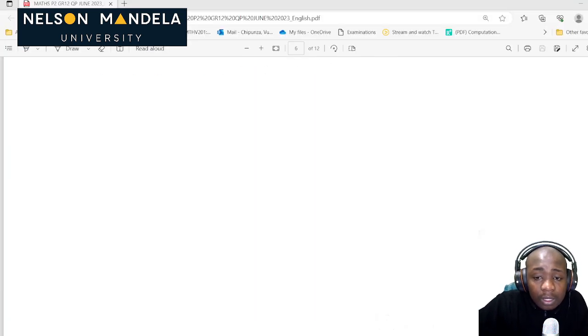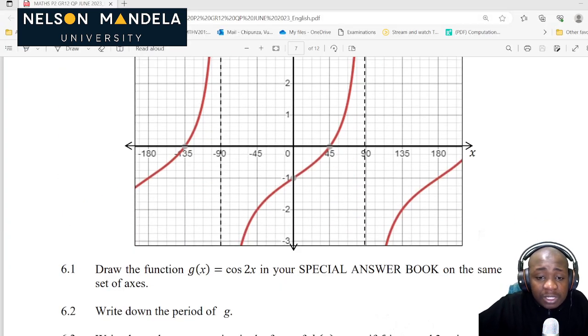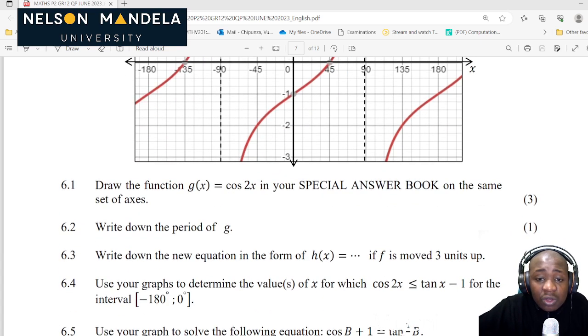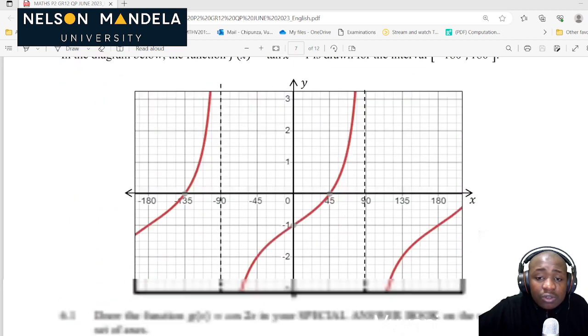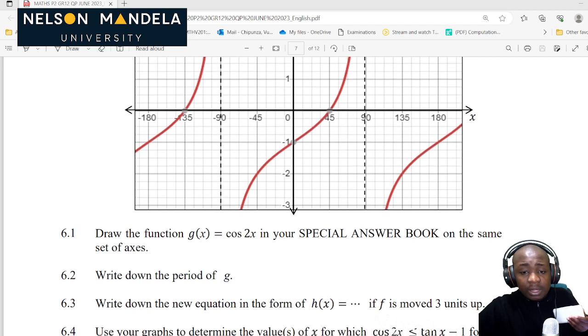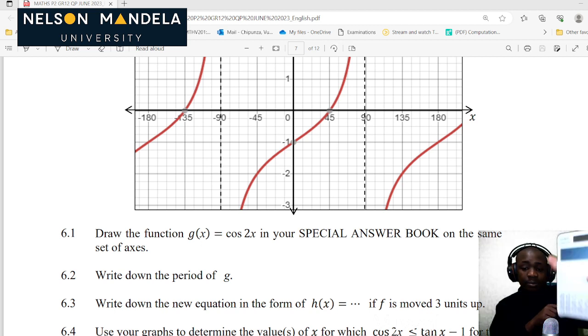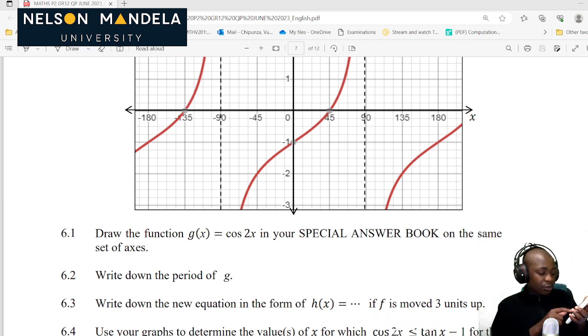Oh yes, we have functions. Oh my word. Now draw the functions of g of x in your special answer book on the same axis. So this is already easy, guys. You just use your Casio calculator, press mode, then press 2, where it's written table, then write your function cos of 2x.